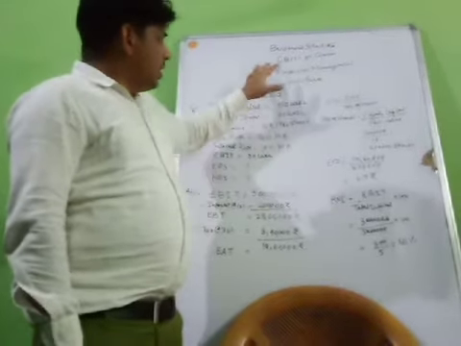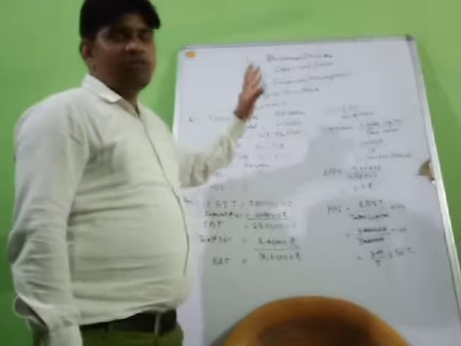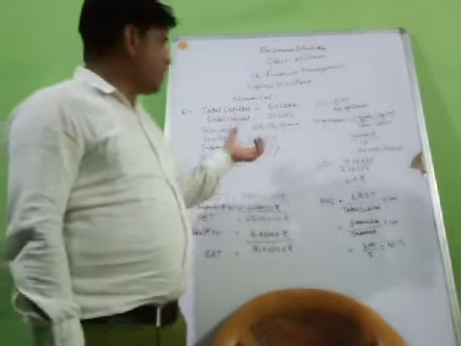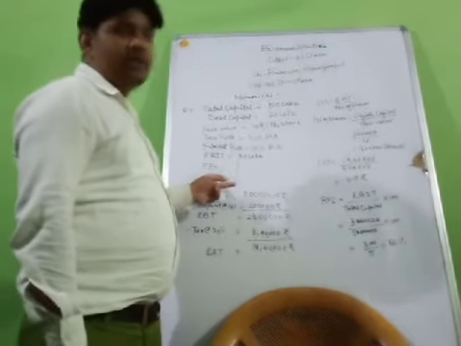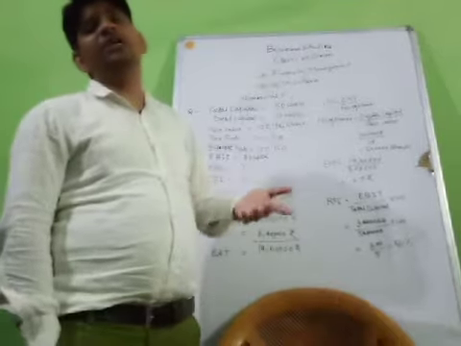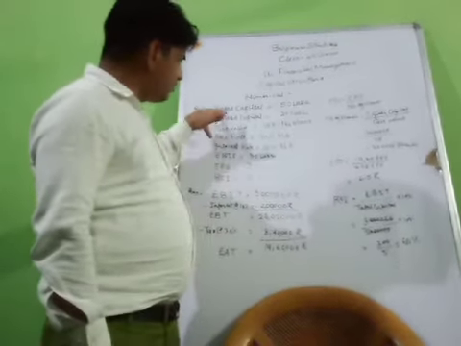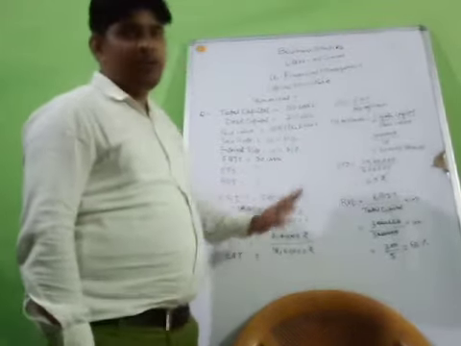After that, today we will discuss the numerical which is present in your syllabus, and it has a weightage of 5 marks in the board examination, in which we have to calculate the earning per share, that is EPS, and ROI, that means return on investment. These two things we have to calculate, and this is the question. According to this question we have to do the solution like that only.